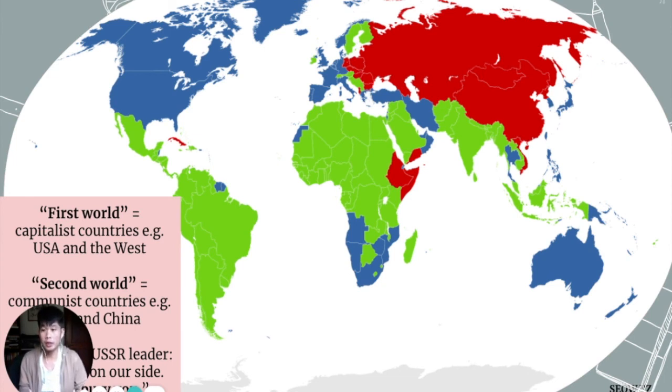Communism will be the winner of this competition." He was wrong. Communism failed and the Soviet Union dissolved. But communism was a very powerful idea and remains a very powerful idea. And why did it fail? We'll find that out in Sec 4 history. So that's the end of my lesson today on communism.